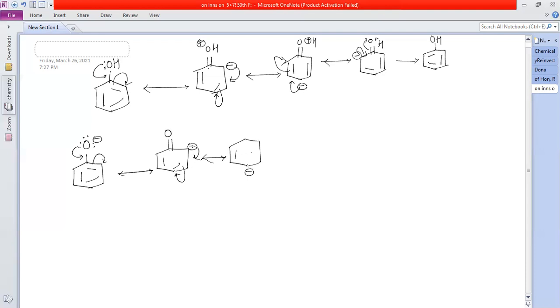This is negative. So what is the difference between the resonance structures of phenol and phenoxide? I gave you the hint also.